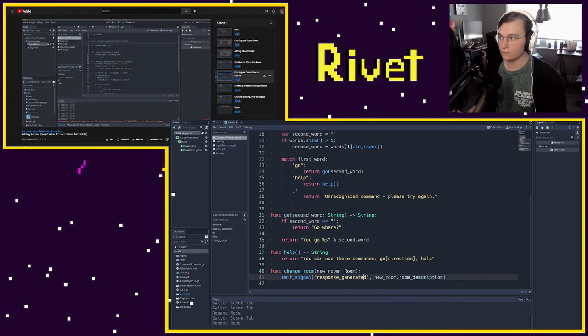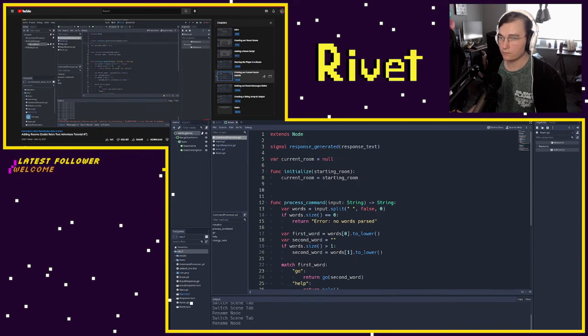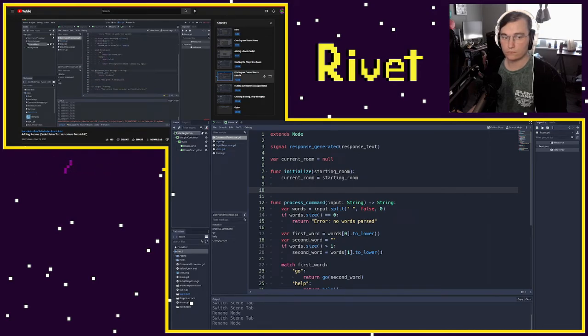So if I go to our command processor, we need to output this signal whenever the player moves to a new room. And because we're handling our current room here, we're going to keep this within our command processor script because that's where we're handling it. Again, we might move this out to our game later so our command processor doesn't have to do a lot of that state changing stuff. But for now, just to get something that works, we'll keep it in here. We're going to need to move rooms a couple times. We're going to do it right here when we initialize our game, and whenever we go to a new room.